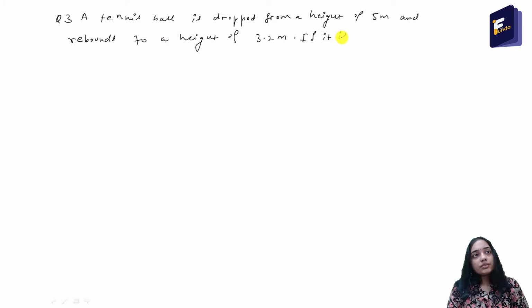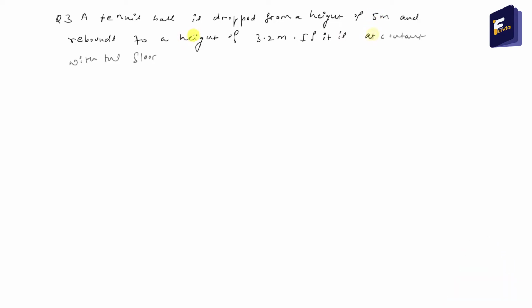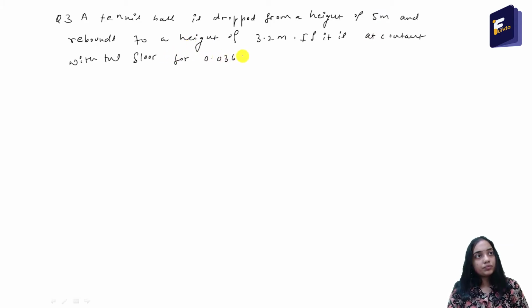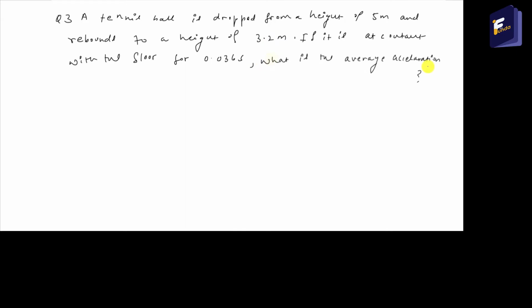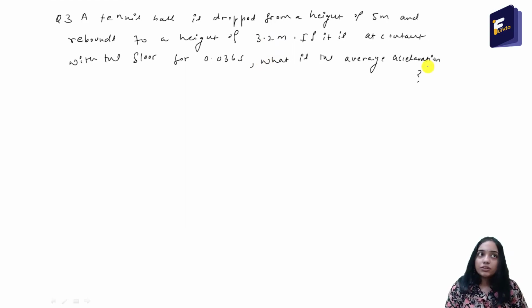If it is in contact with the floor for 0.036 seconds, what is the average acceleration during the period? Now you may pause the video and solve this question.